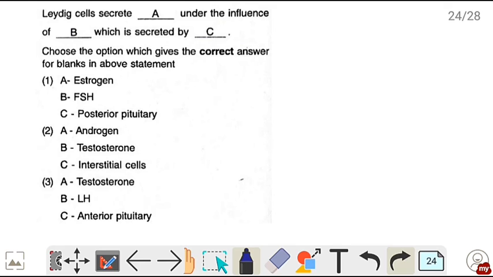Leydig cells secrete A under the influence of B. तो Leydig cells secrete करते हैं testosterone in the influence of LH, which is secreted by C. So LH is secreted by anterior pituitary. So A will be testosterone, B will be LH, and C will be anterior pituitary. So correct is option number 3.